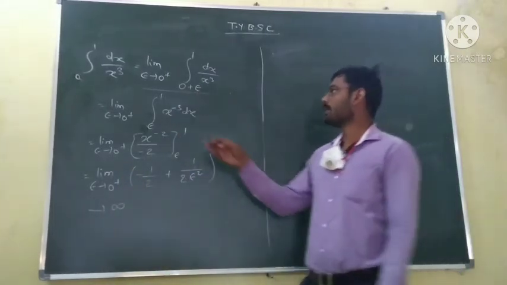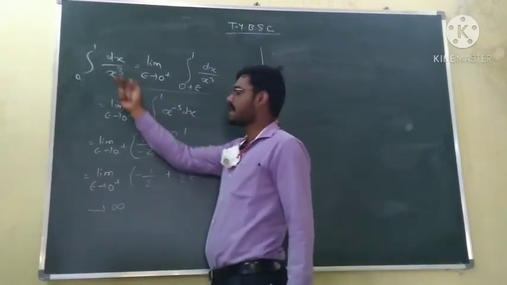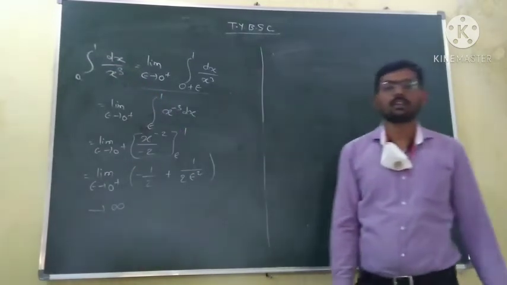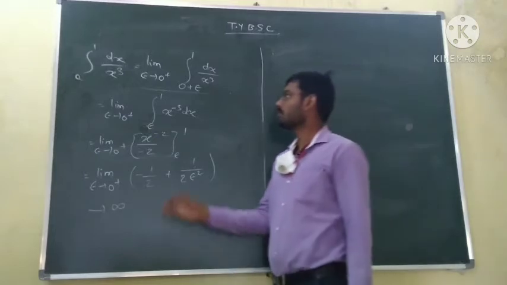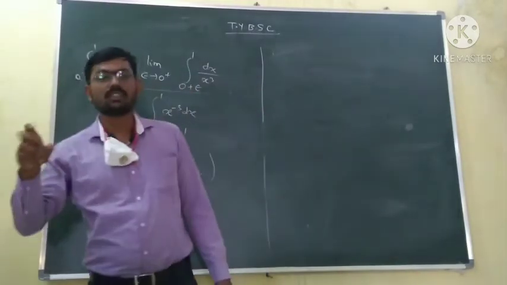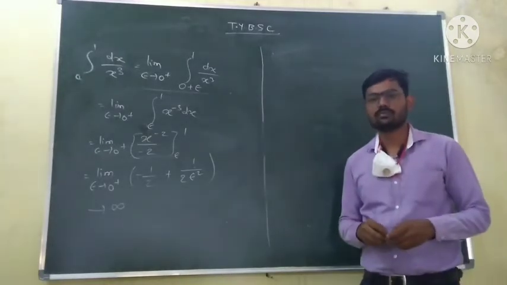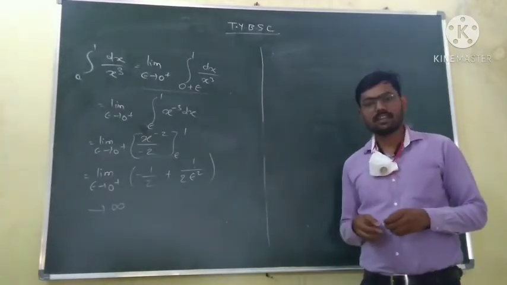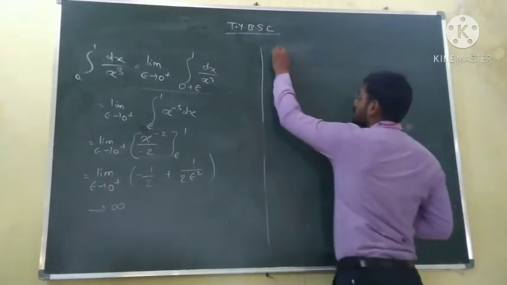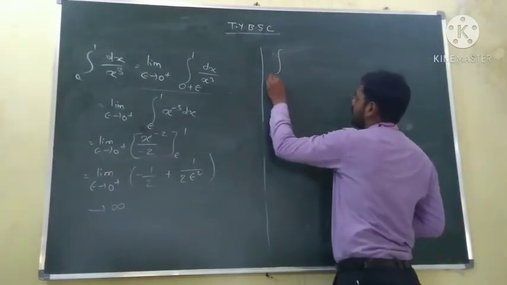This implies this improper integral is not convergent, that is divergent, and diverges to plus infinity. Okay, this is the use of this definition to check whether the improper integral is convergent or not. Now we will see another example to check the convergence of the improper integral.